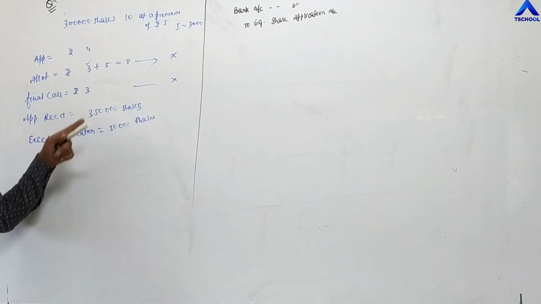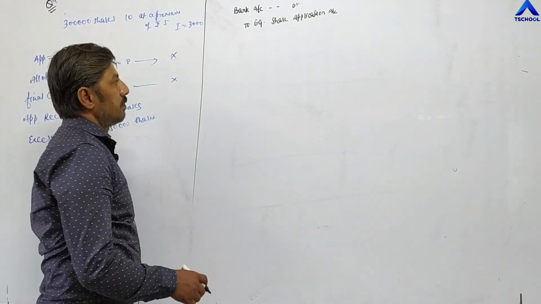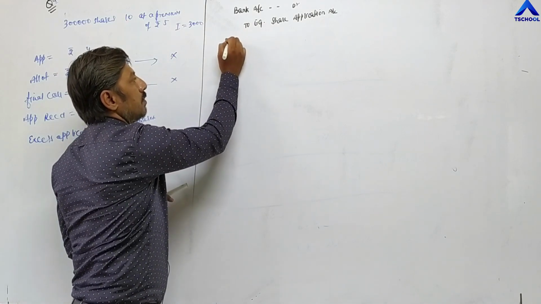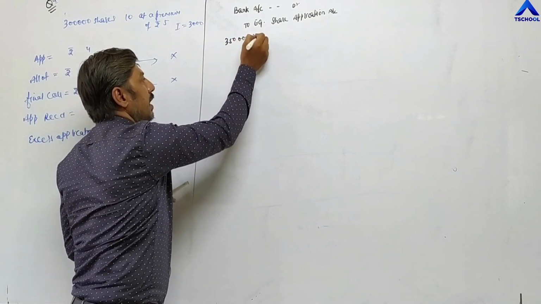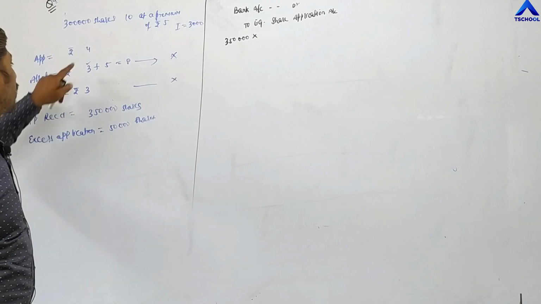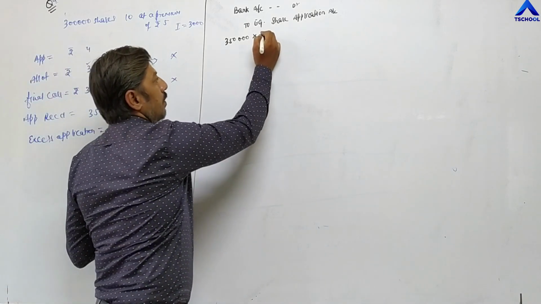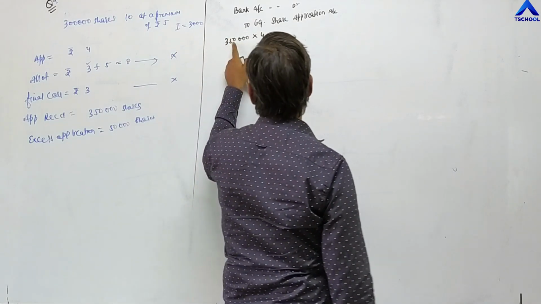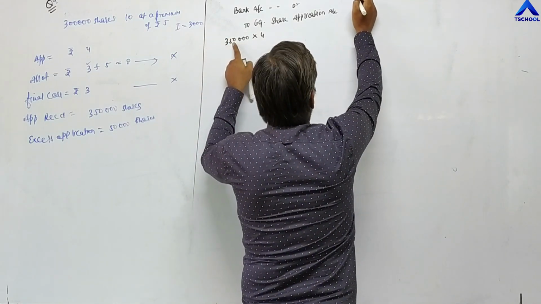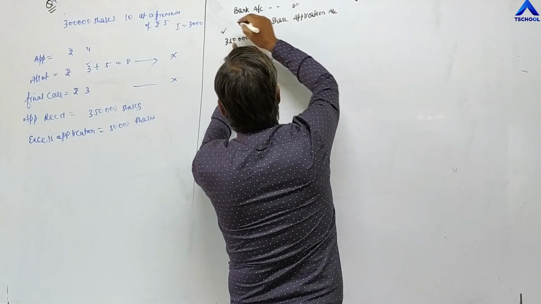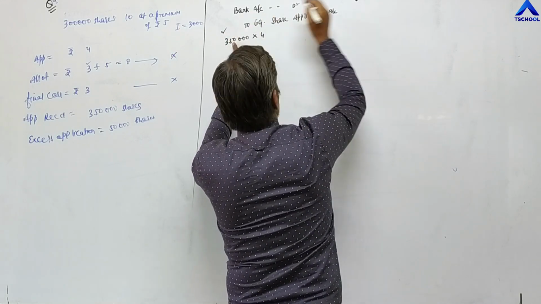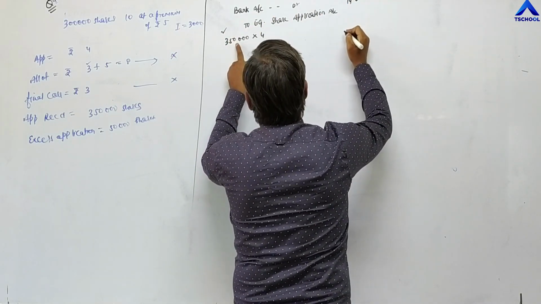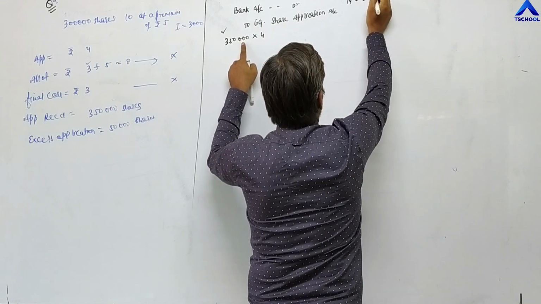Applications for 3,50,000 shares, into the application value of 4. Total it becomes 3,50,000 into 4: 4 fives are 20, 4 threes are 12 plus 2 is 14, that is 14 lakh.